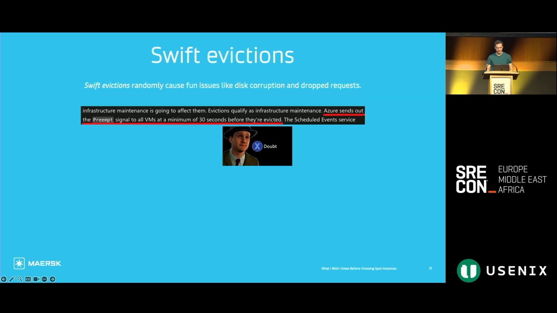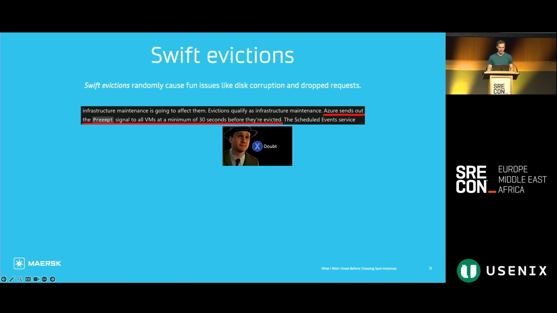Azure's documentation states that this eviction event will be sent to VMs a minimum of 30 seconds before they're evicted. This does not match our experience in practice. We have many cases, sometimes several per day, where a node was evicted, sometimes without the eviction event happening at all, and other times where the eviction event would happen and then just a couple of seconds later the node would be evicted. This is problematic for some of our workloads.